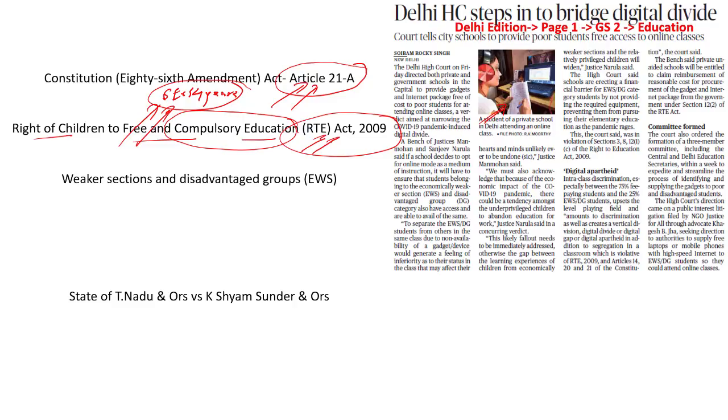What is important for us is to understand that this Right to Education Act also provides 25% reservation to the weaker sections and also the disadvantaged group. So what does it do? It has a particular provision which makes sure that there is 25% reservation also provided in unaided private schools when it comes to the weaker sections as well as the disadvantaged group.